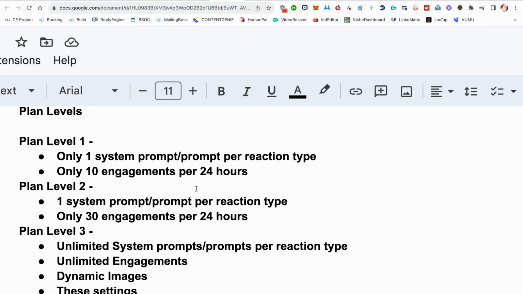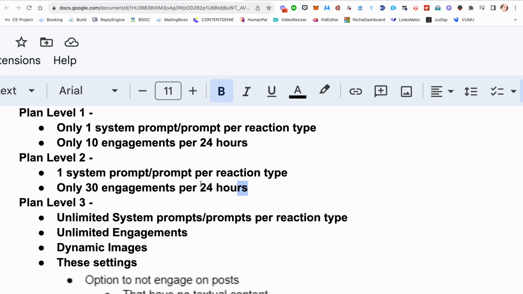So here's the plan levels. Plan level 1 will be like, I don't know, maybe we could give this away as a lead magnet or sell it for a couple bucks a month. They can only do 1 system prompt per reaction type, and they can only do 10 every 24 hours, 10 a day. Plan level 2, still only 1 prompt, but they'll get to do 30 a day. Plan level 3, they start getting some cool stuff added: unlimited prompts, unlimited engagements, dynamic images, the options that we talked about, don't engage on these types of posts, and option to blacklist.